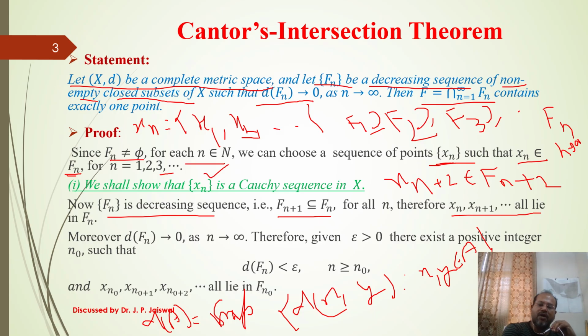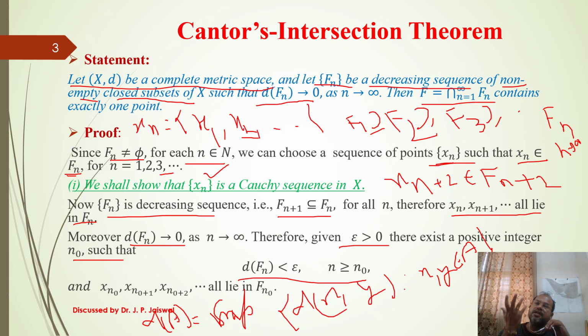So xn plus 2 also belongs to Fn, and terms beyond that, xn plus 3, xn plus 4, all belong to Fn. Now it is given that the diameter of Fn tends to 0. It means as n tends to infinity, for a given epsilon greater than 0, we are able to find some n naught such that the diameter of Fn is less than epsilon for all n greater or equal to n naught.